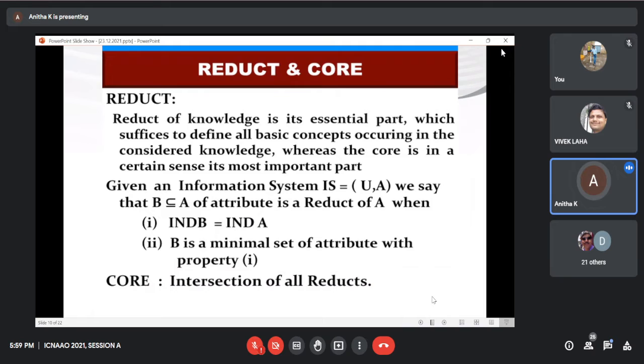This is the basic mathematical definition for reduct: a subset B contained in A of attributes is a reduct of A when the indiscernibility relations of A and B are the same, and B is a minimal set of attributes which satisfies this property. Reducts represent the important points in the information system, and the intersection of all reducts forms the core.